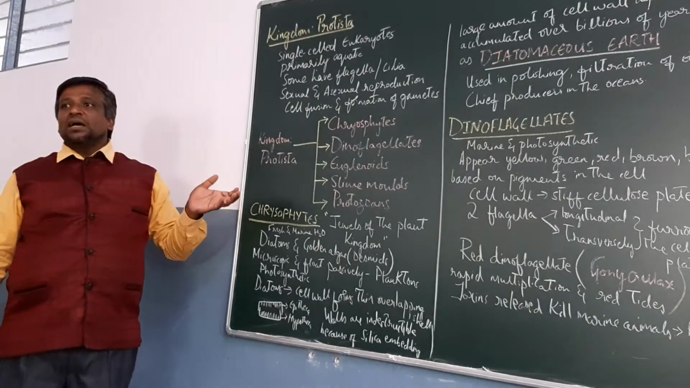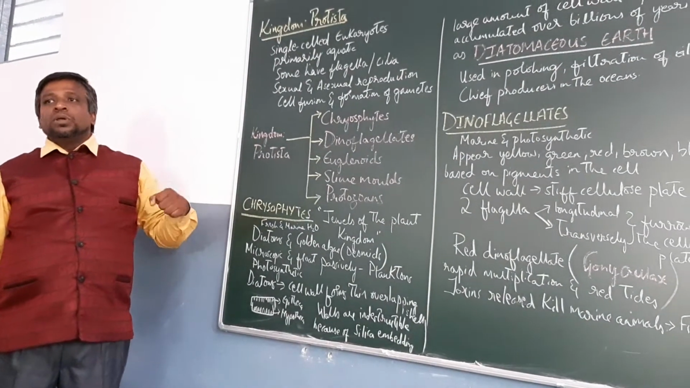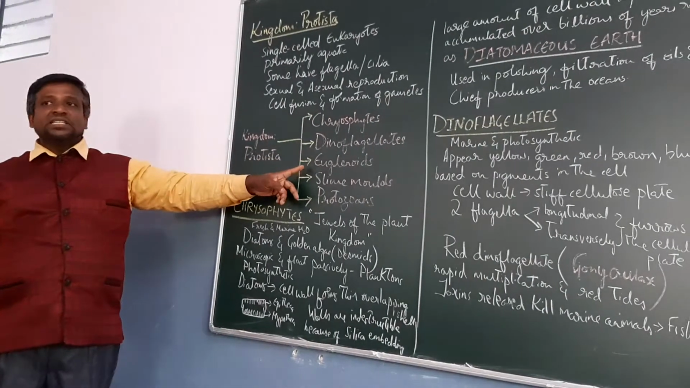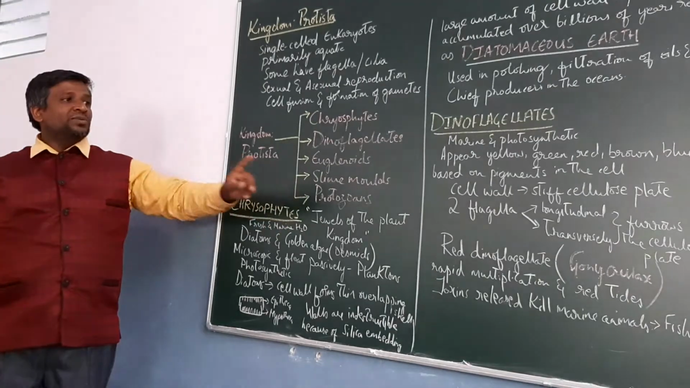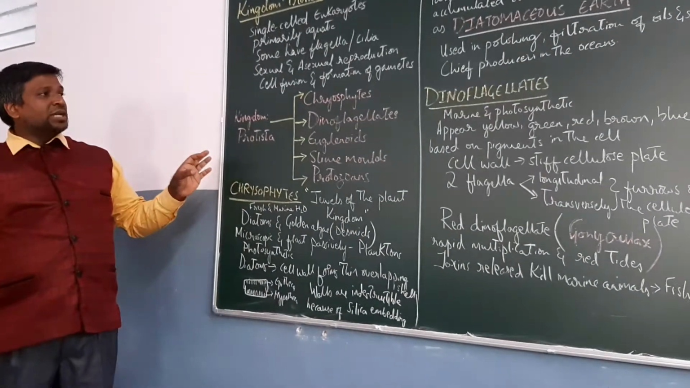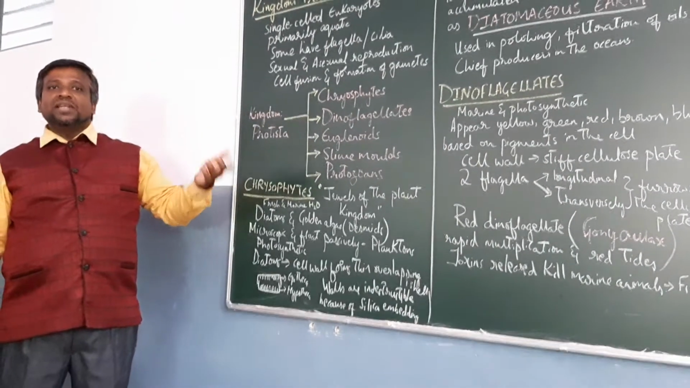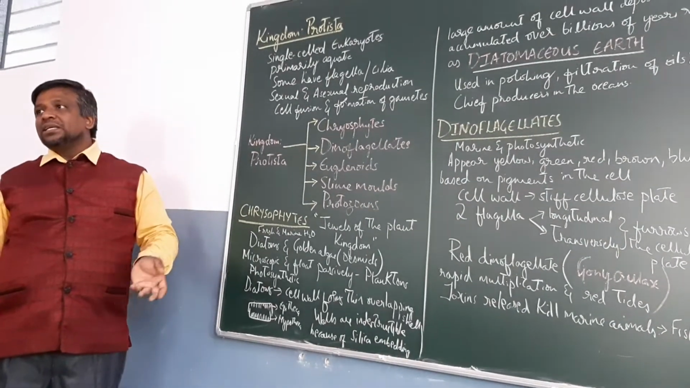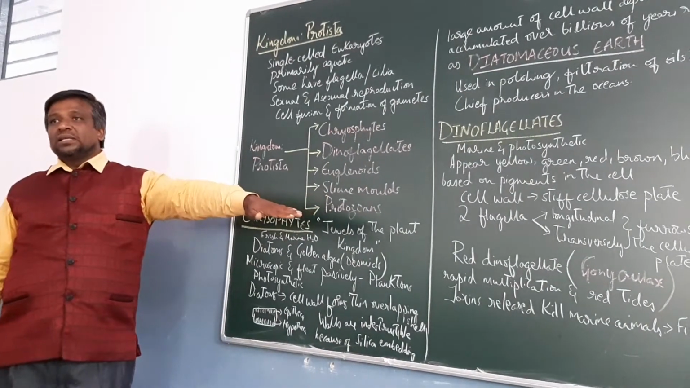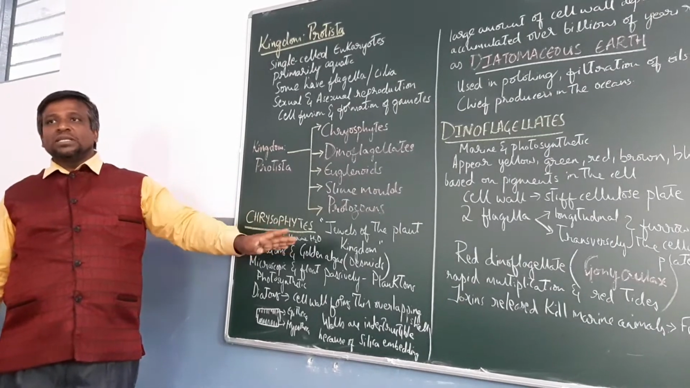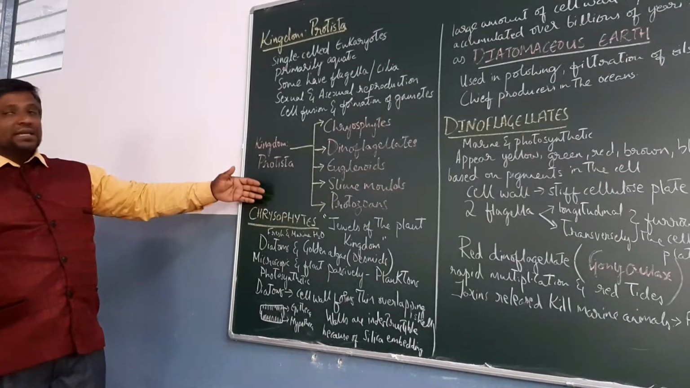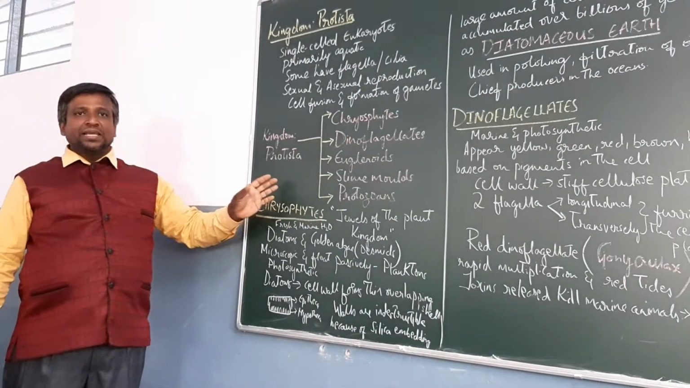Now, kingdom Protista, you can categorize into the chrysophytes, dinoflagellates, euglenoids, slime molds, and the last one is the protozoans. So you can categorize this kingdom Protista into chrysophytes, dinoflagellates, euglenoids, slime molds, and protozoan protists. So these are the categories under the kingdom Protista.